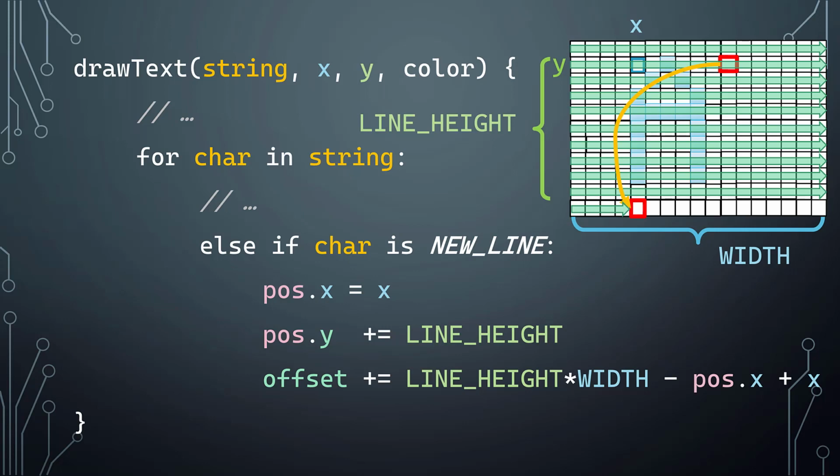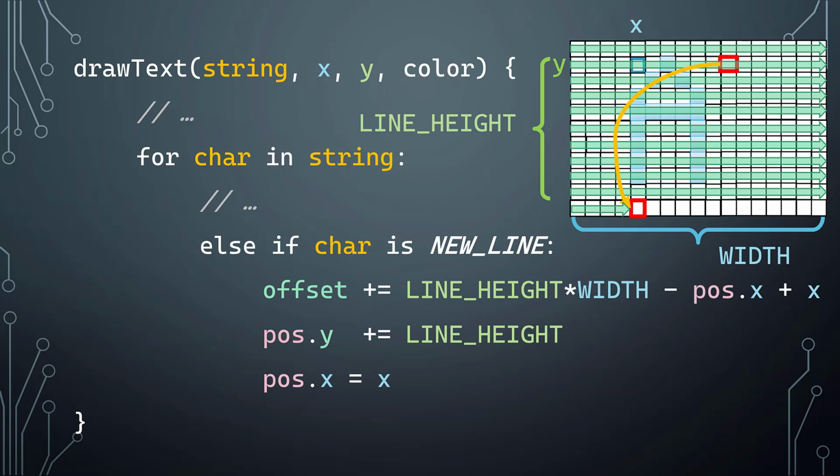Now there's a little bit of a bug here because we're assuming in the last line that position x is where our current position was, but we have just reset it two lines before. So to fix that, we just flip the order of those two, and that is it. That's how we can draw a string of text with new lines using some font representation into a frame buffer or a bitmap. That's it.